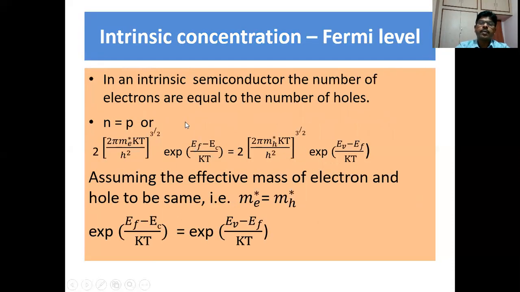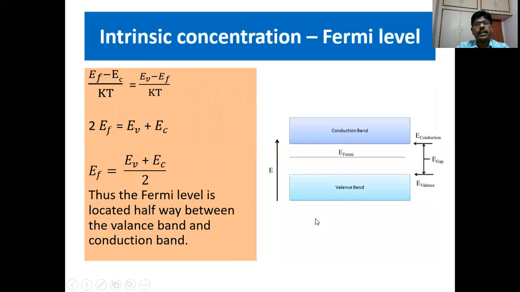Next we can see what is the Fermi level in an intrinsic semiconductor. We know that in an intrinsic semiconductor, the number of electrons is equal to the number of holes. So equating the number of electrons to the number of holes, and also assuming that the effective mass of electrons is equal to the effective mass of holes, we arrive at an expression: exponential of (E_F − E_C)/kT is equal to exponential of (E_V − E_F)/kT.